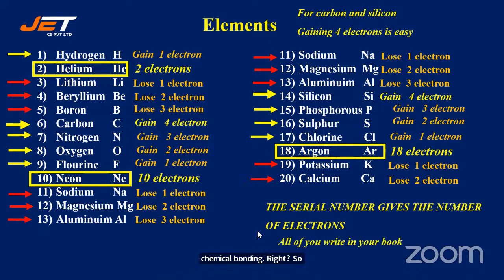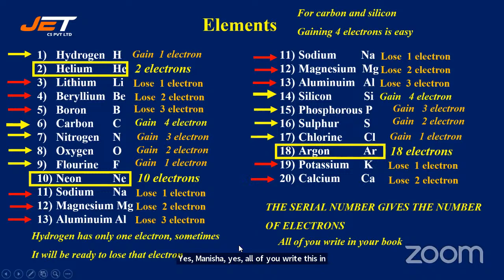So all of you write this in your book. Yes, Manisha. Yes, all of you write this in your book. So hydrogen has only 1 electron.